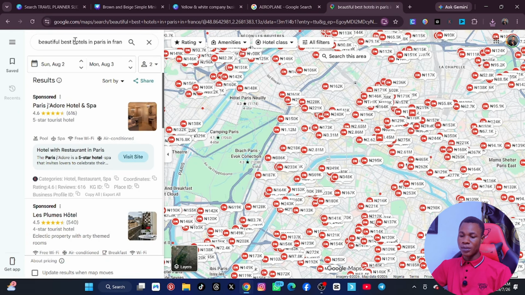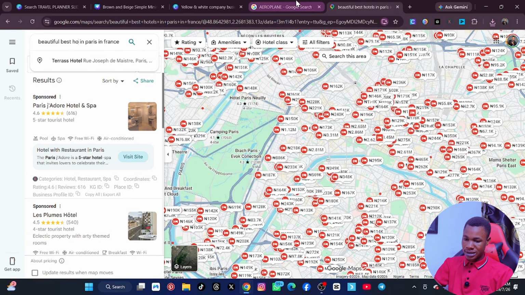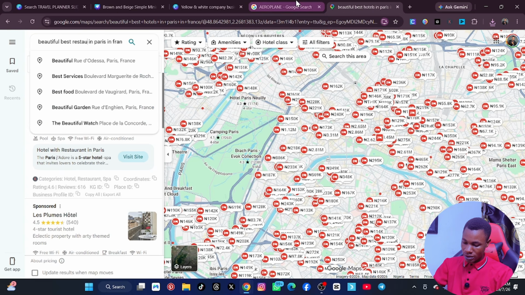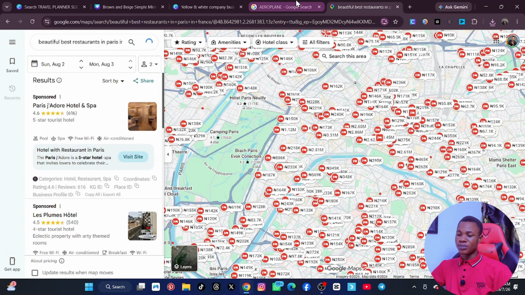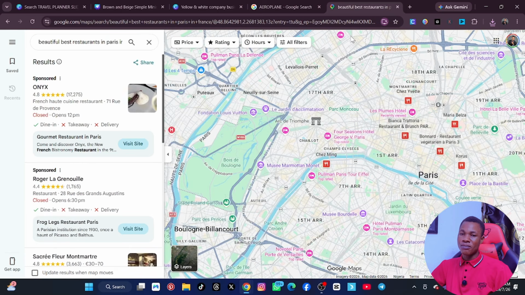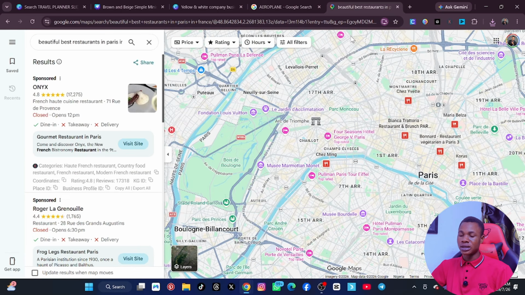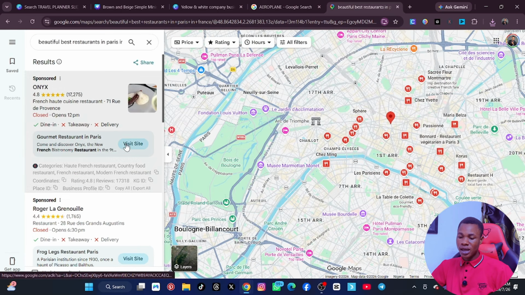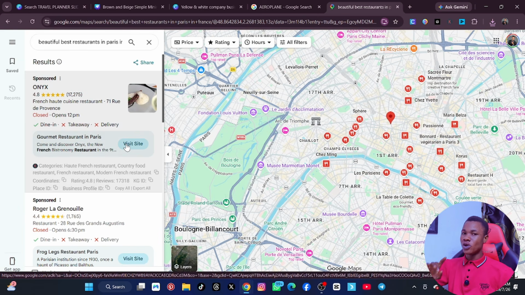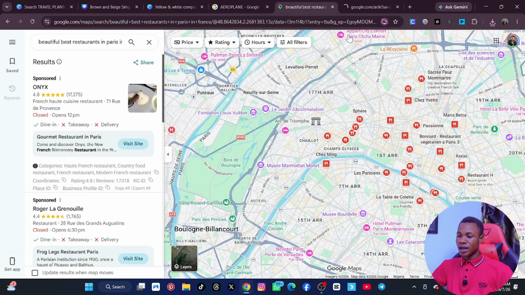Is that okay? So you can come here and say best restaurants, right? Restaurants in hotel. But most men or most people actually eat in the hotel that they lodge. Is that okay? So from here, you can now click on here, go to the website again and do the same thing. So let's click on here, and then we're going to go to the website. So this is the website where they sell food. The name of the website is restauranttonys.com. Is that okay? Please allow it.